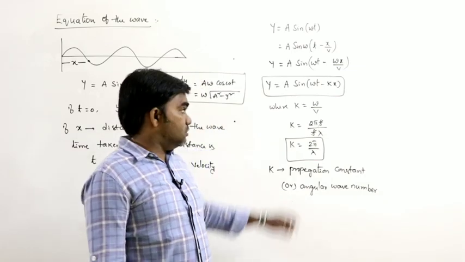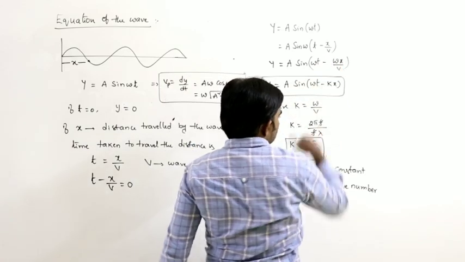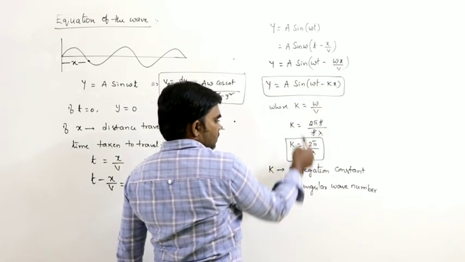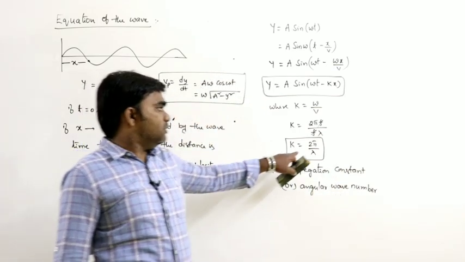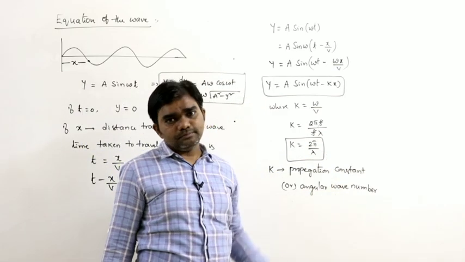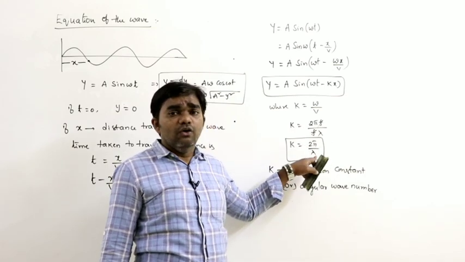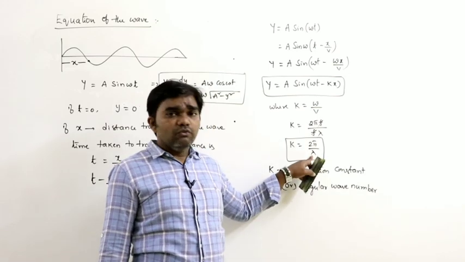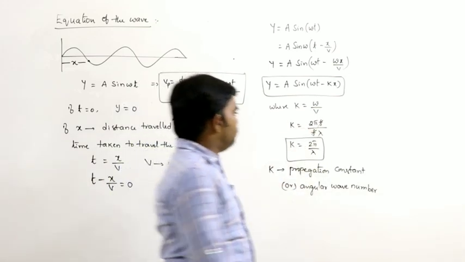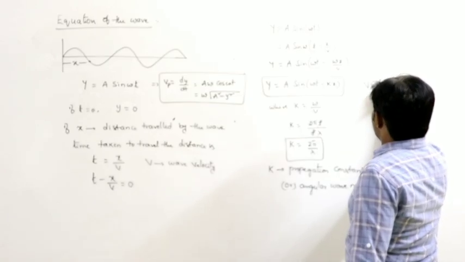Here k is omega by v, and k is called the wave propagation constant or angular wave number. The k value is 2 pi by lambda, where lambda is the wavelength of the wave. Because v can be written as f lambda, as we discussed.